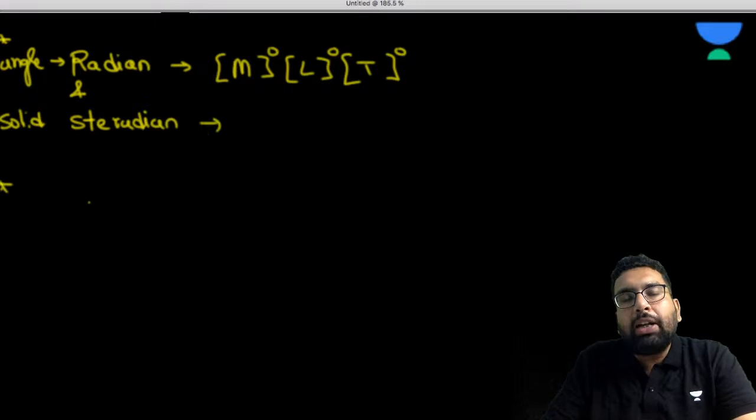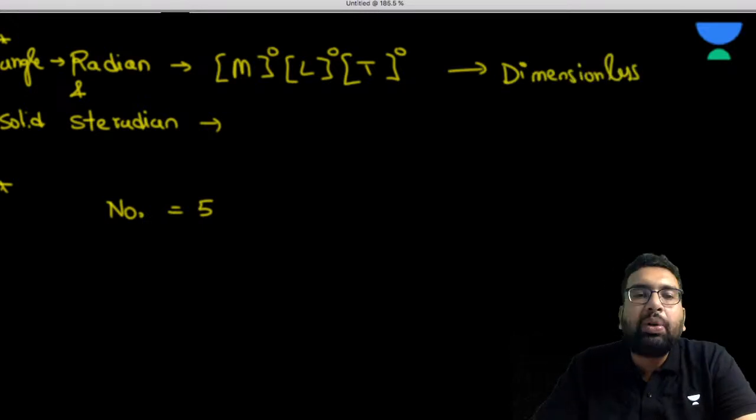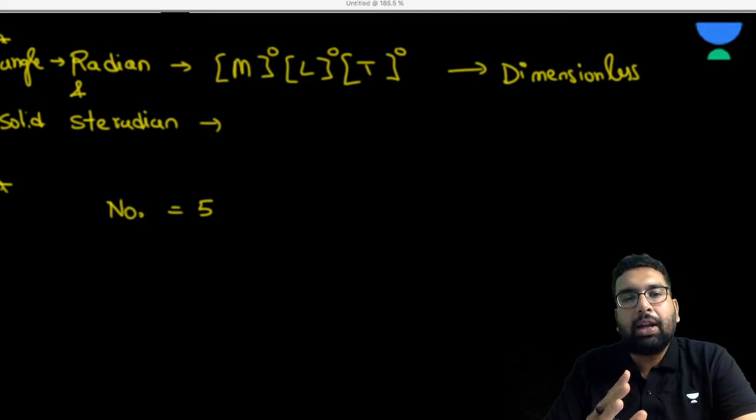Now, what will be the dimension of, let's say, a number? Let's say the number is 5. What is going to be the dimension of this 5? You are again going to say these are dimensionless. We have spoken about it in the last session, and any student who hasn't watched the last session, I request them to watch it as well, so that you will understand all the concepts in a good way.